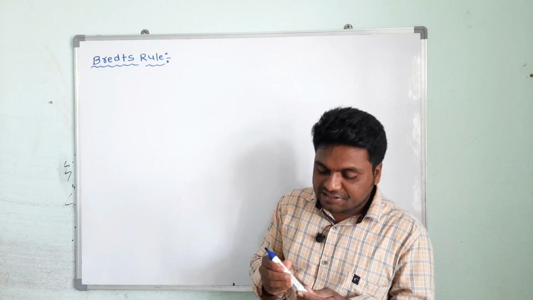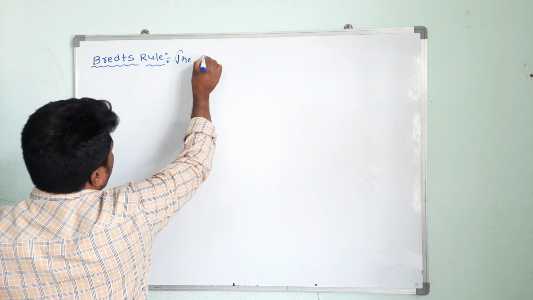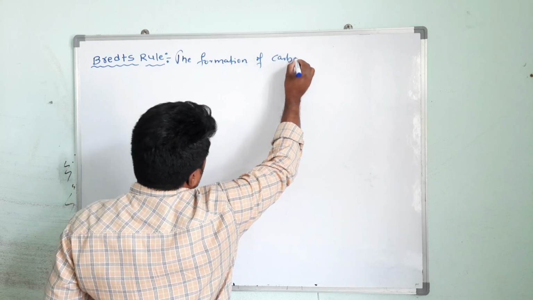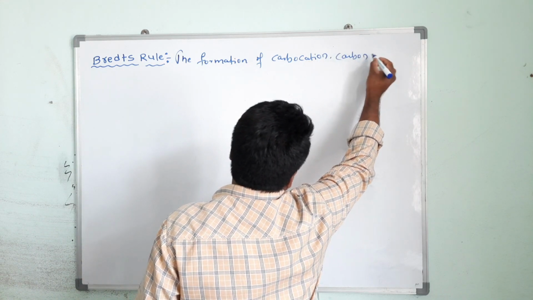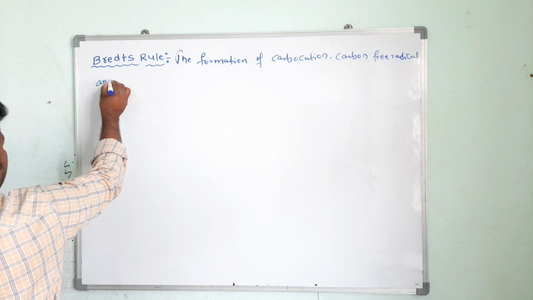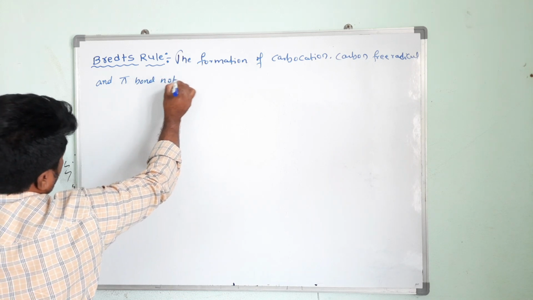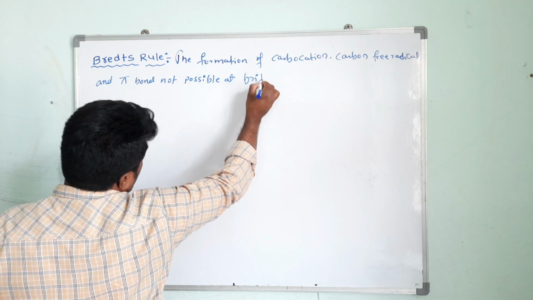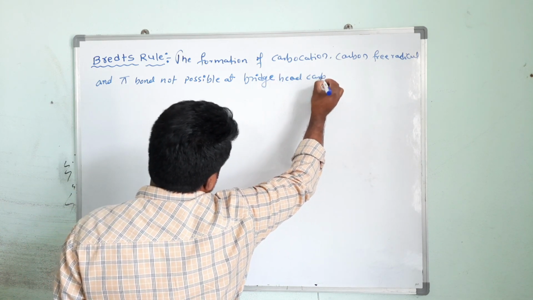Now tell me, here it is very simple. Bredt's rule means the formation of carbocation, carbon free radical, and pi bond is not possible at the bridgehead carbon atom.